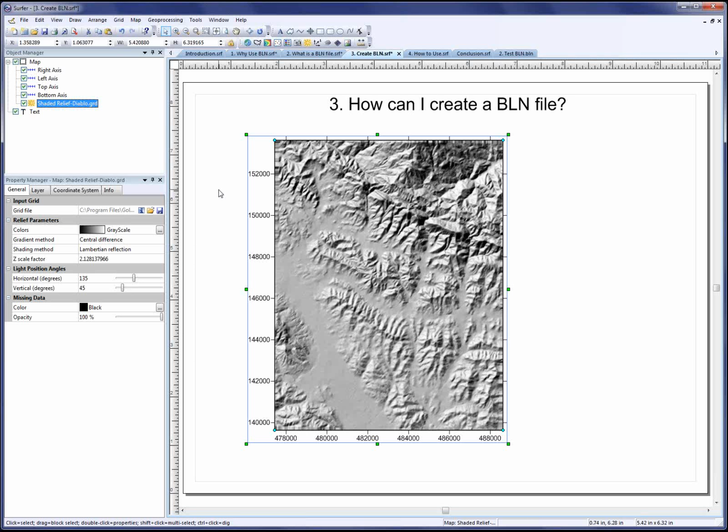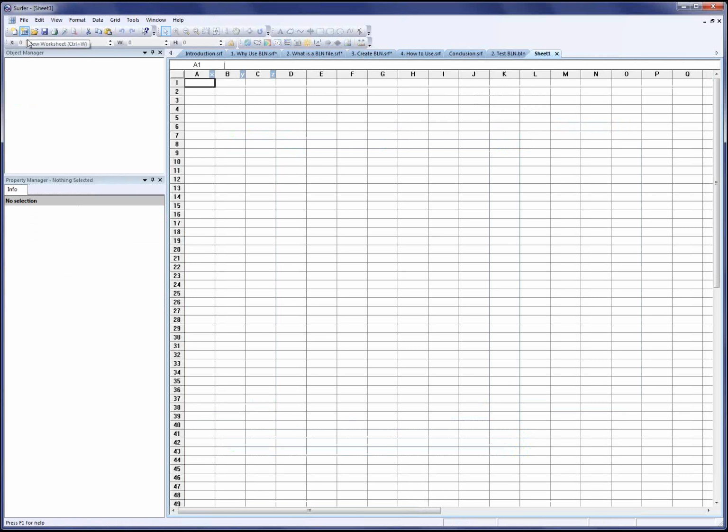Now this is a good option if you knew the points to make up a section line to slice a grid, the coordinates of a fault file, or if you just wanted to draw some lines on a map using the XY coordinates. For example, let's say I have the XY coordinates for the beginning and ending points for some simple lines that I want to put on this map. I'll open the worksheet window, and here I'll create my BLN file.